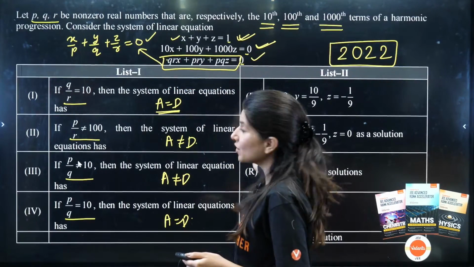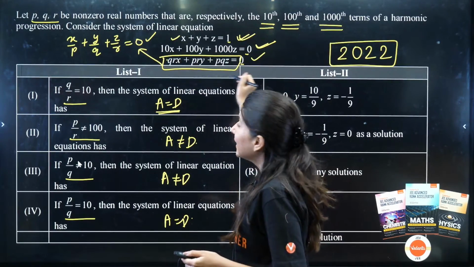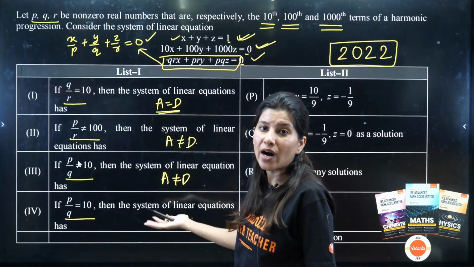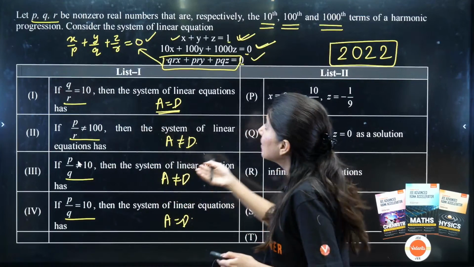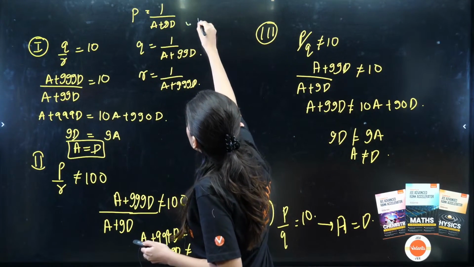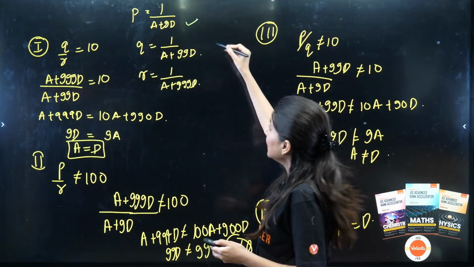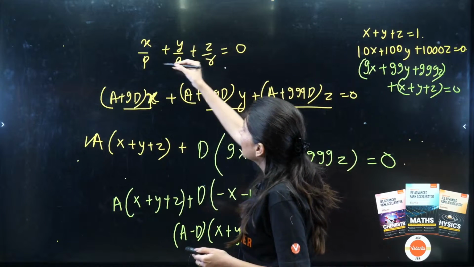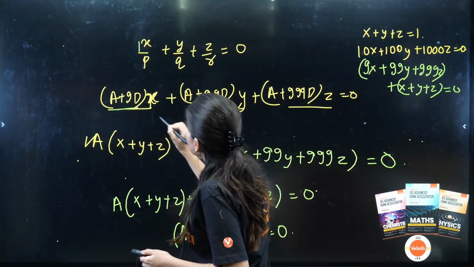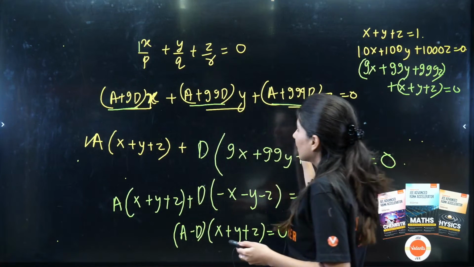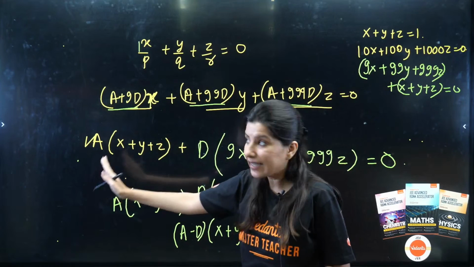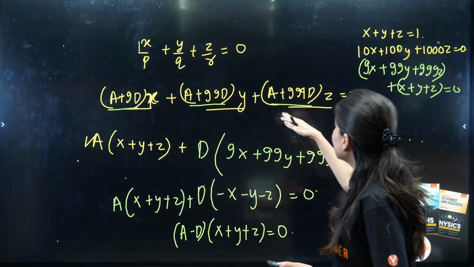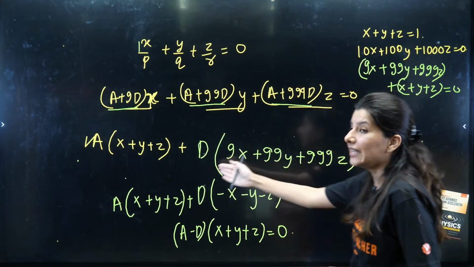We have to divide the third equation by PQR so that you can get 1 by P, 1 by Q, 1 by R. Now 1 by P can be replaced by 1 upon A plus 90 and similarly Q and R. So if I replace, I will get 1 by P, 1 by Q, 1 by R. Now AX, AY, AZ, let us take aside, and 9X, 99Y, 999Z, D if I take common.